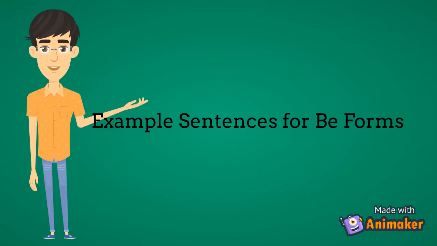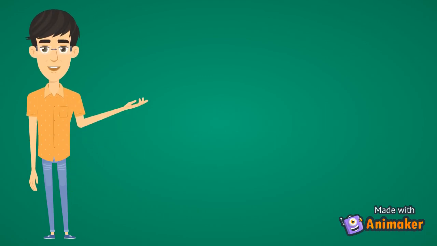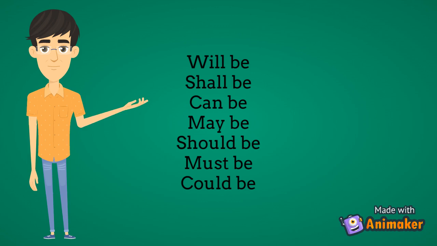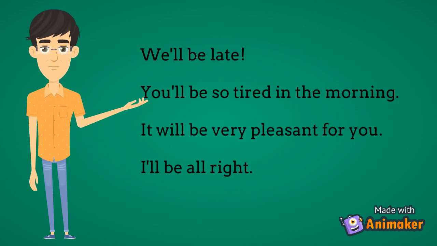Now let's look at some example sentences for be forms such as will be, shall be, can be, may be, must be, might be. Look at following sentences. We will be late. You'll be so tired in the morning. It will be very pleasant for you. I will be all right. She will be a good English teacher.